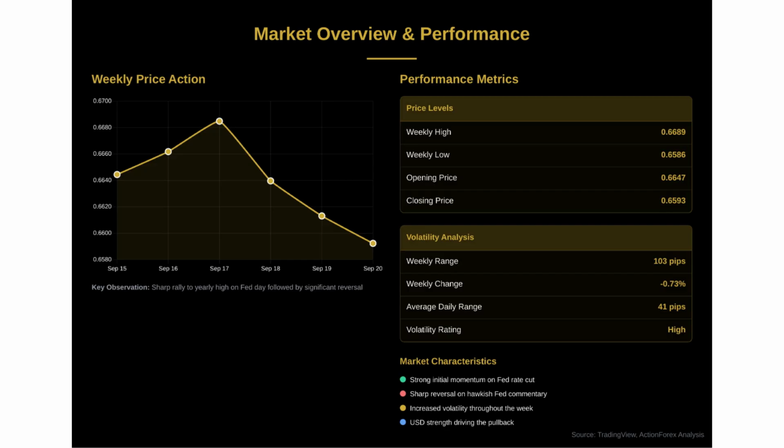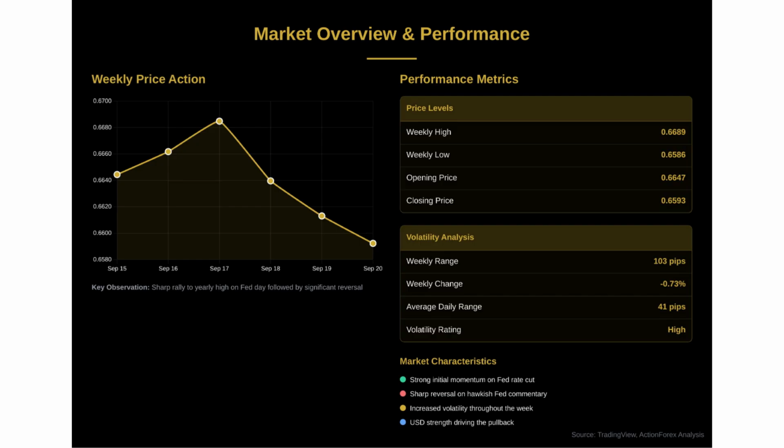Looking at our weekly price action chart, you can see the dramatic story unfold. The pair opened at 0.6647, climbed steadily to reach that yearly high of 0.6689 on Fed Day, then experienced a sharp reversal over the following 3 days. The key performance metrics tell the story.